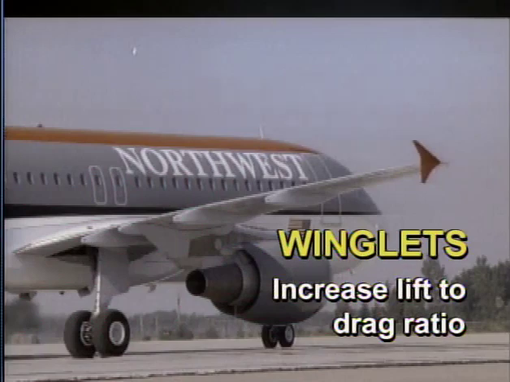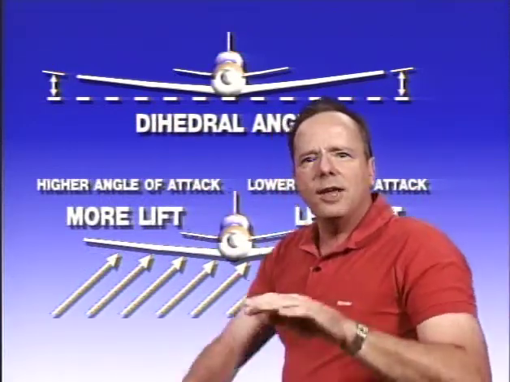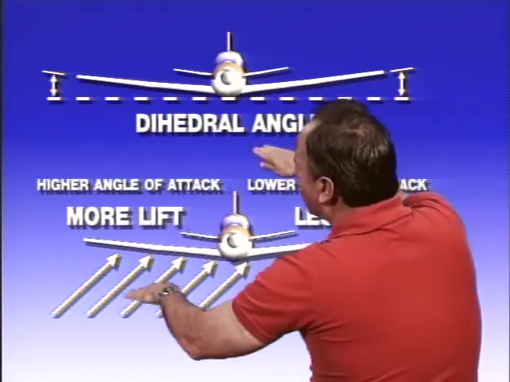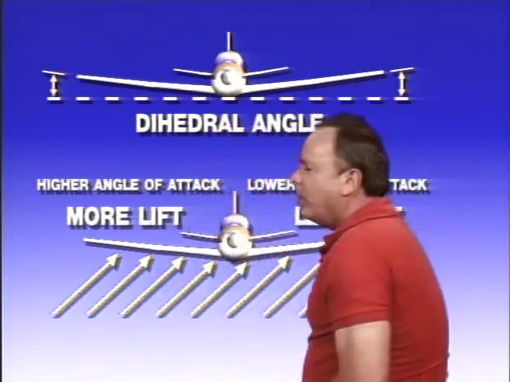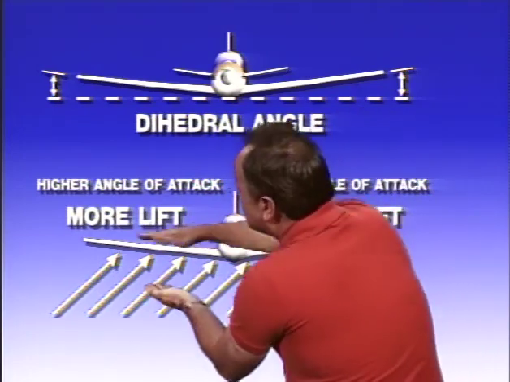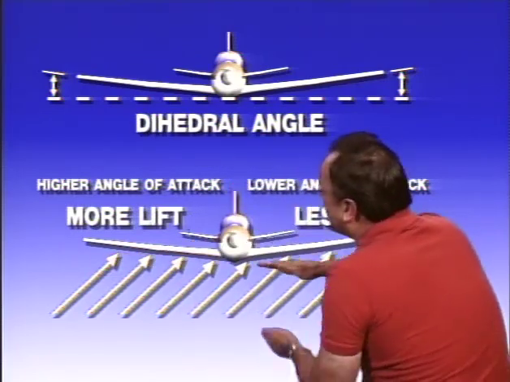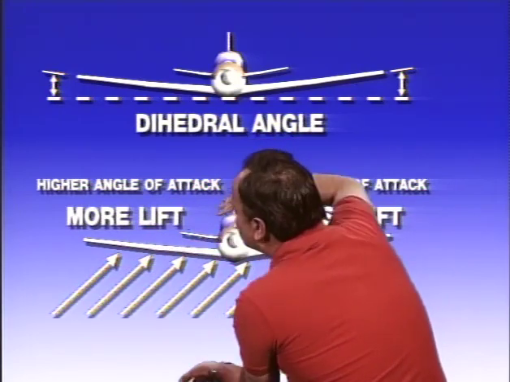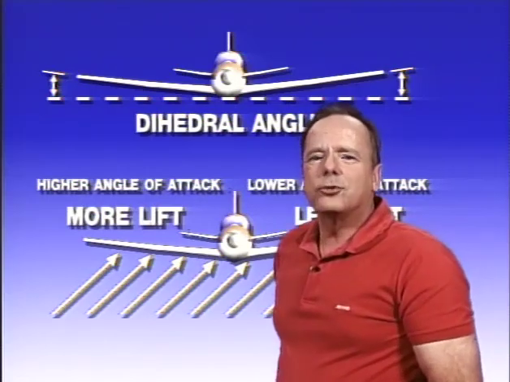Now let's take a look at another concept they want to ask you about, and that is wing dihedral, and that's when the wing tips are bent up like this. The purpose of dihedral is to give you increased lateral stability, and what that means is if one wing of the aircraft goes down, the aircraft will start slipping in that direction. And when you have dihedral, the airplane slips towards this wing, and this wing, which was bent up, is now level, and it has more lift than this other wing, which is now even higher. So the down wing tends to get more lift, and that tends to right the airplane back up again, and that's dihedral, and it increases lateral stability.